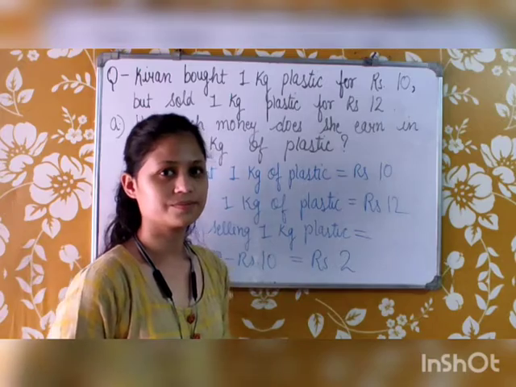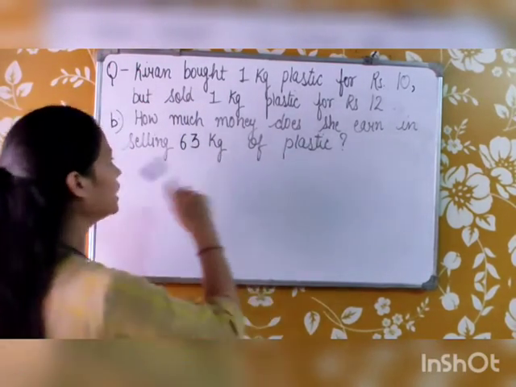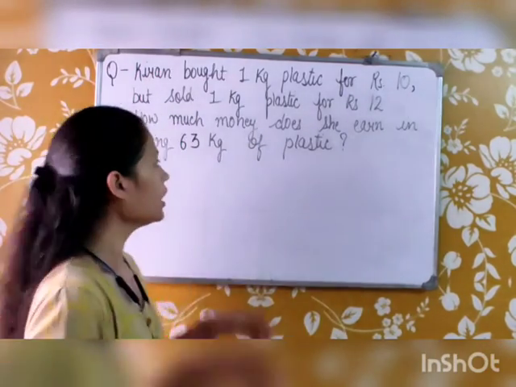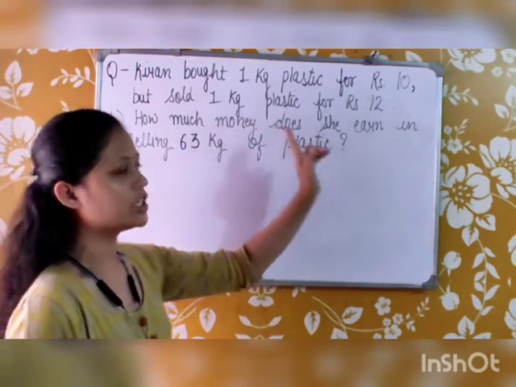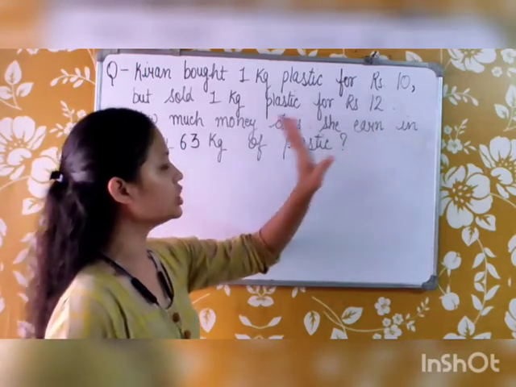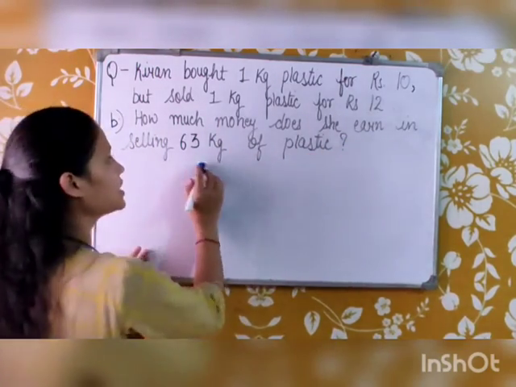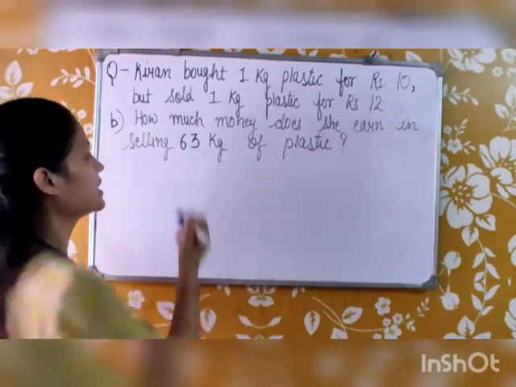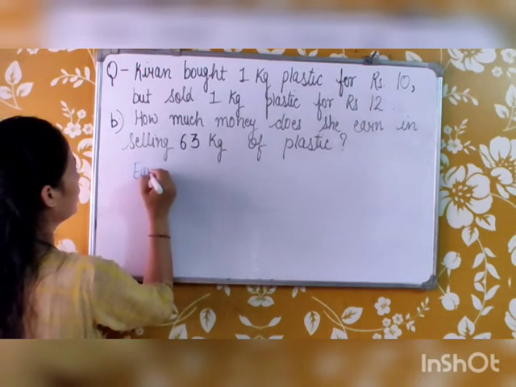Now the next question is, how much money does she earn in selling 63 kg of plastic? Before this, we found the earning, the profit, that she makes on 1 kg of plastic. Now we have to find her earning for 63 kg of plastic.